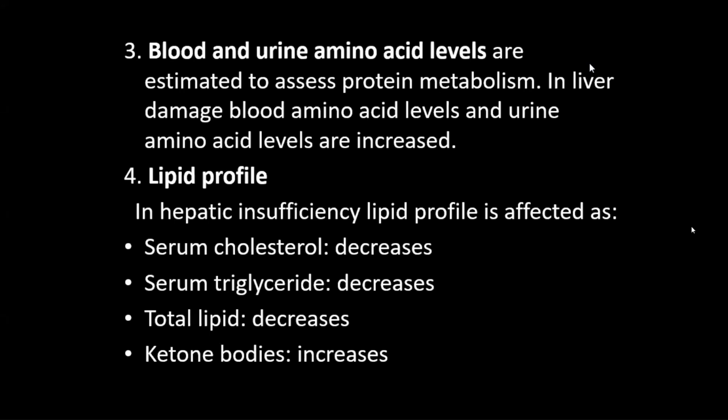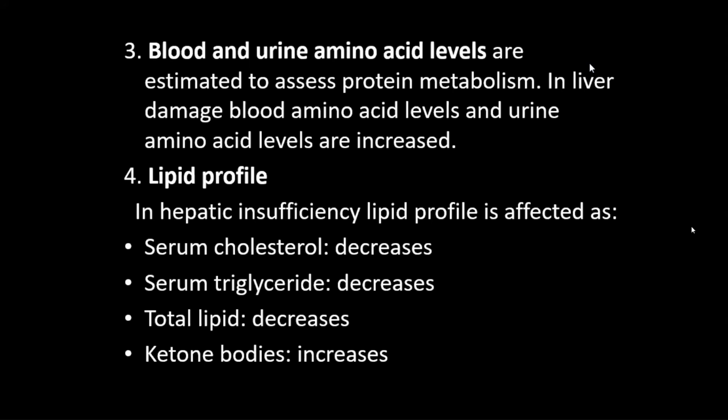Why will ketone bodies be increased? Because the liver is damaged, so the liver is not supplying glucose from glycogen, and blood glucose level is decreased. When glucose is not available, energy is released from fat.